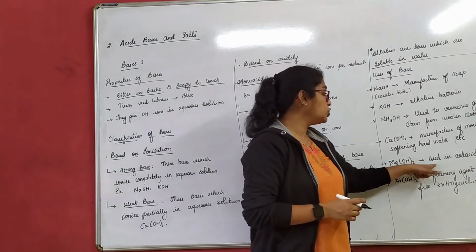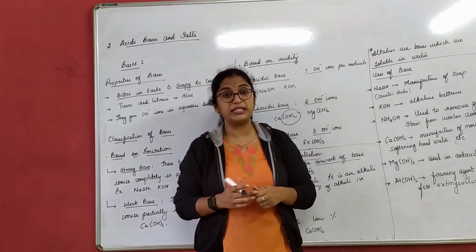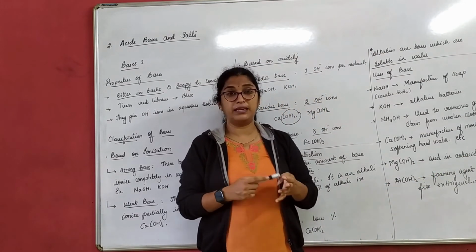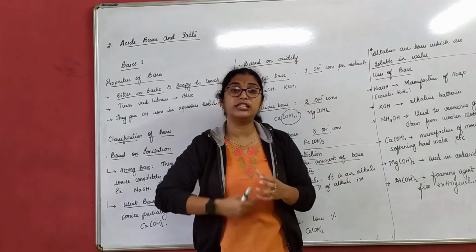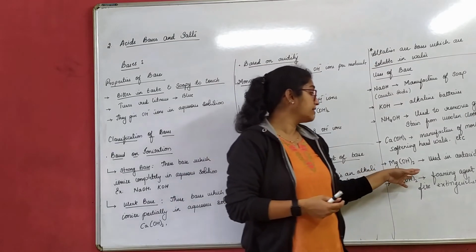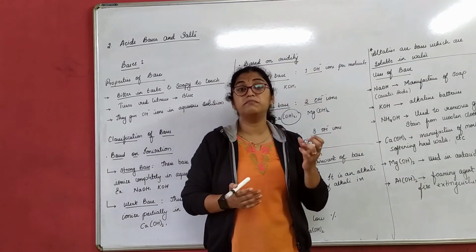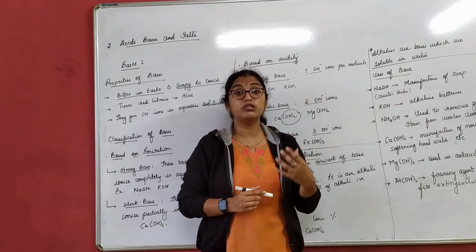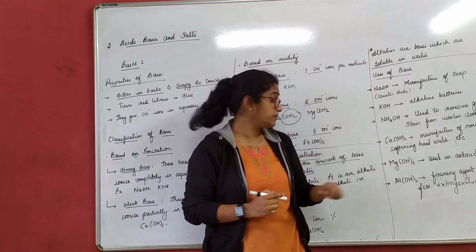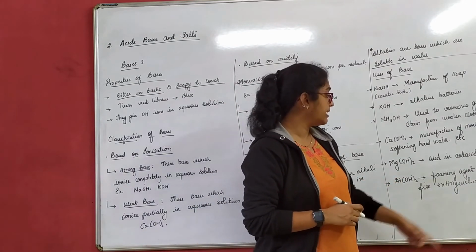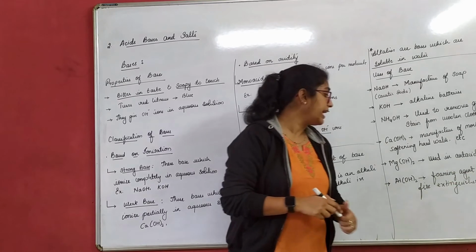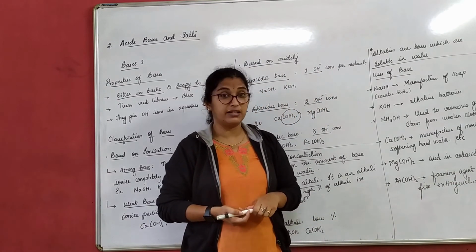Magnesium hydroxide is used in antacids. That means whatever antacid tablets, syrup, gel, Digene or whatever we consume that contains antacid, or sometimes we also call that milk of magnesia, is used as an antacid. It is a base. Aluminium hydroxide is used as a foaming agent in fire extinguishers.